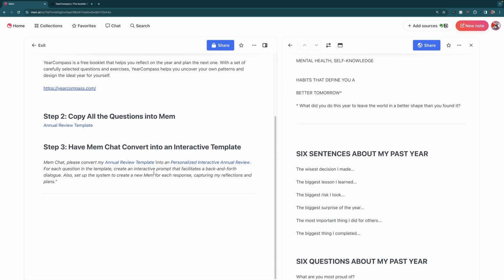I think this really makes the entire process of doing an annual review a lot richer and more comprehensive, because instead of just sitting and writing things down, you're getting to have a dialogue about these experiences, which expands the amount of insight that you're able to capture and generate.